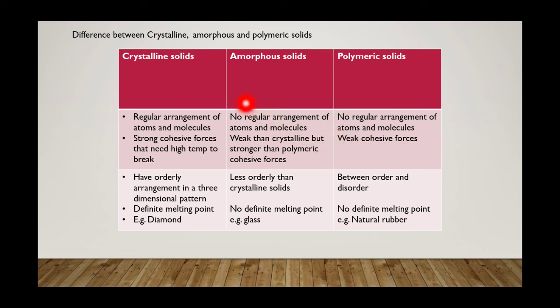cohesive forces. Crystalline solids have orderly arrangement, arranged in three-dimensional solid, while amorphous has less orderly arrangement, and polymeric exists between order and disorder. Crystalline have definite melting point, while amorphous and polymeric do not. For example, crystalline has diamond, amorphous has glass, polymeric has natural rubber.